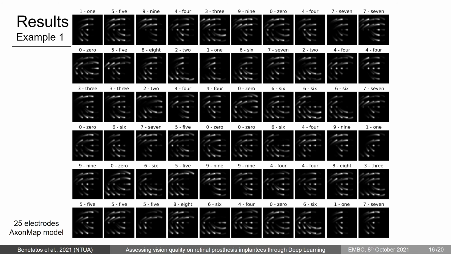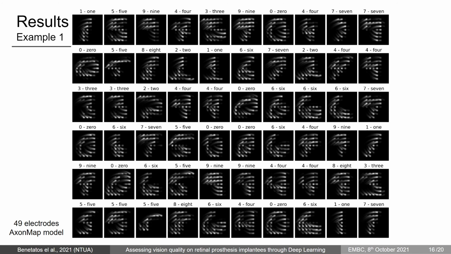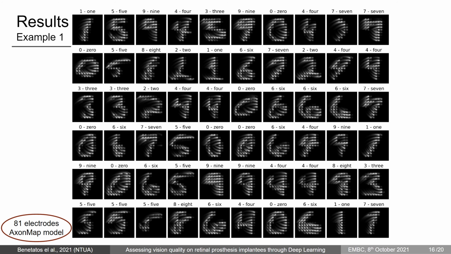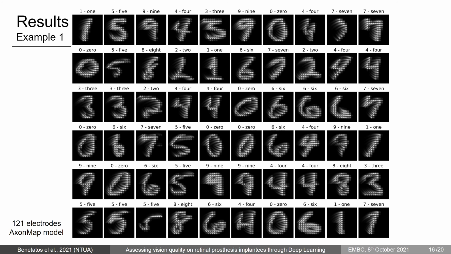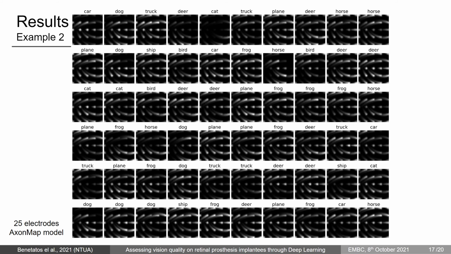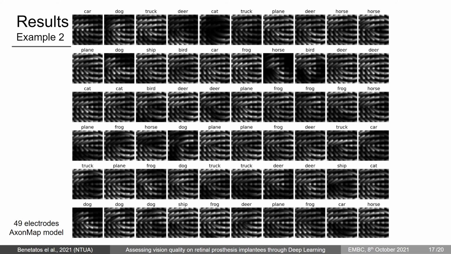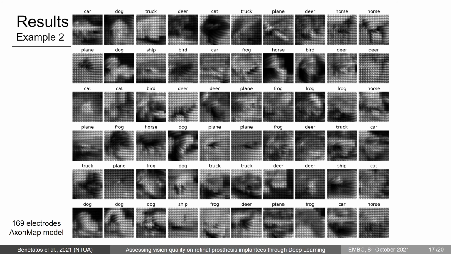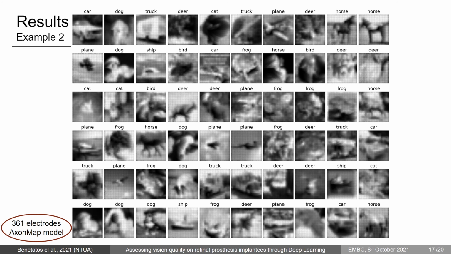Here, we visualize the prosthetic vision for digits as well as objects for different sizes of square implants. On this example of digits, pay close attention as the electrodes reach the number of 81, where we can quite clearly make out the digits in question. In this example of objects, pay close attention as the electrodes reach the number of 361, where we can quite clearly make out the objects in question.